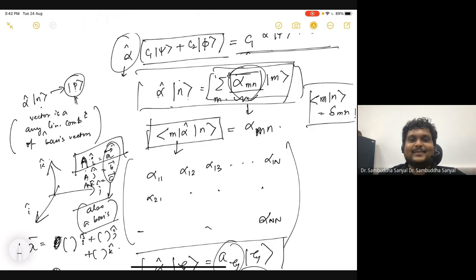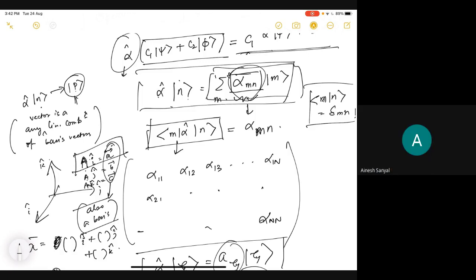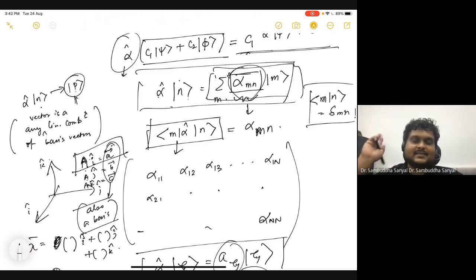Okay. More comments? So just to clarify, either the set of ket n and ket m is different, or ket n is some arbitrary state. Yes, one of these two.